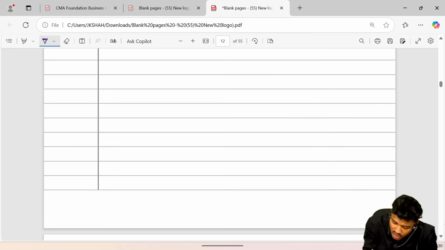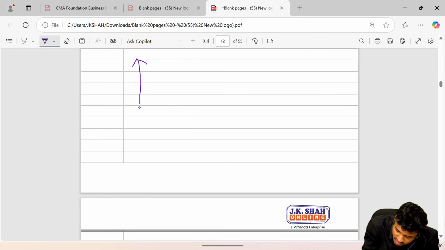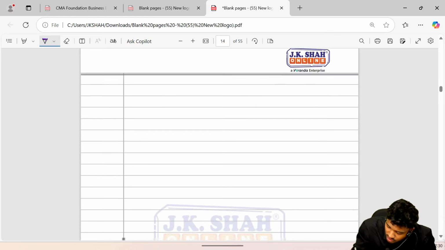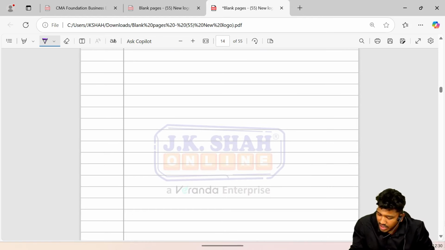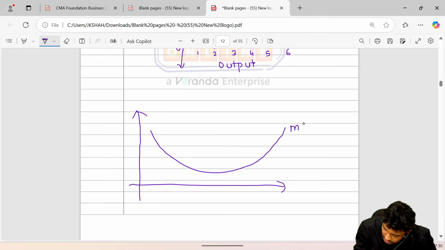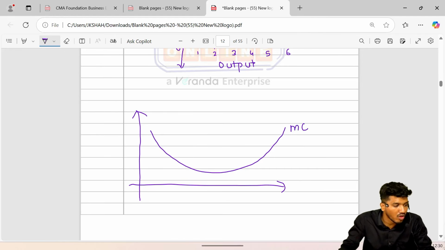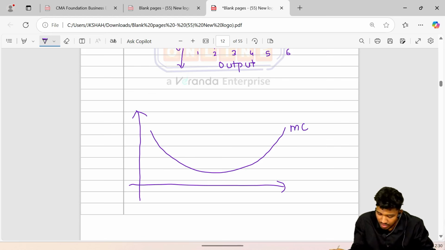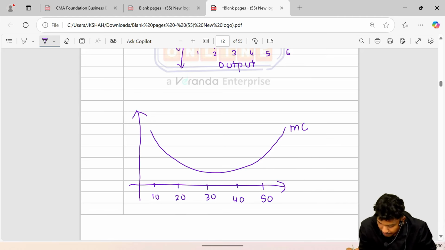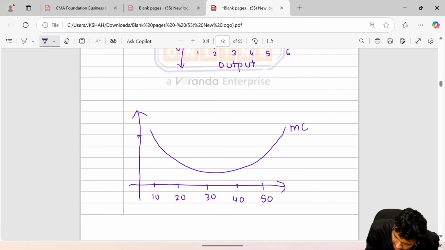It actually looks like this way. The marginal cost's actual shape is this. This is the U-shaped marginal cost curve. It is called the derivation curve. This is the way the marginal cost is being derived. MC curve. It is a bowl-shaped curve, or it is basically also called a U-shaped curve. Okay, it is a U-shaped curve wherein सुनो आपको समझो क्वांटिटी यहाँ पे 10 है, 20 है, then it is 30, then next it is 40, and next it is 50. Okay, and your cost, for example, was 100.